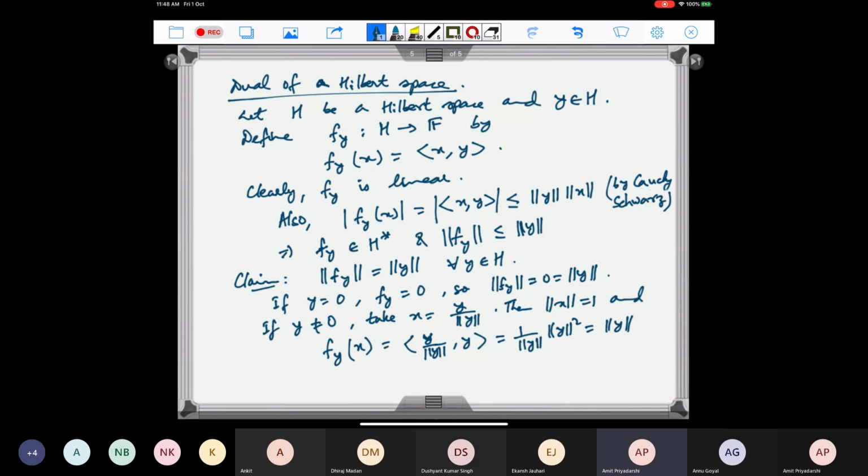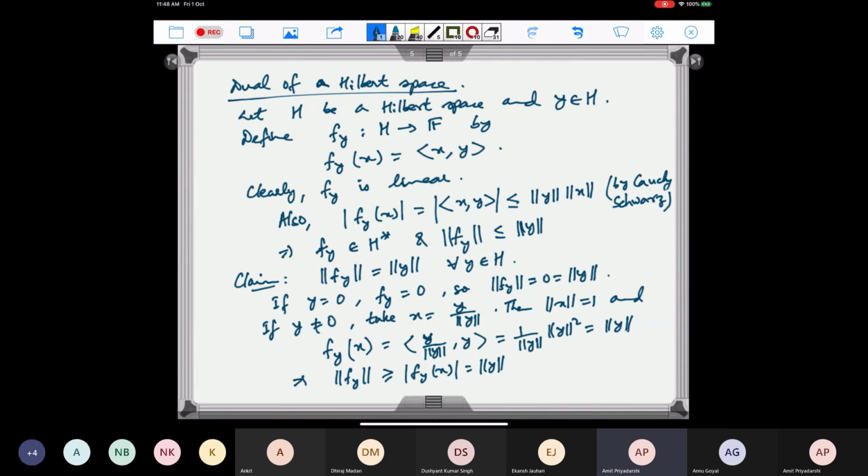So F y of x is equal to norm of y. And we know that the norm of F y is bigger than or equal to mod F y of x, which is norm y. So therefore we get that this is true.